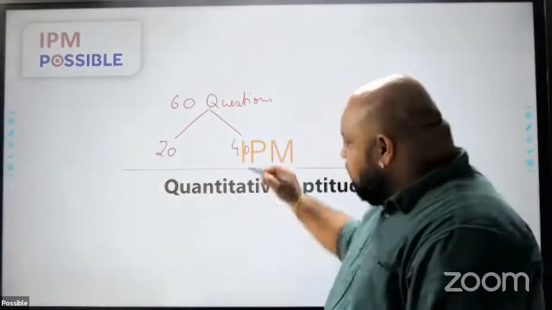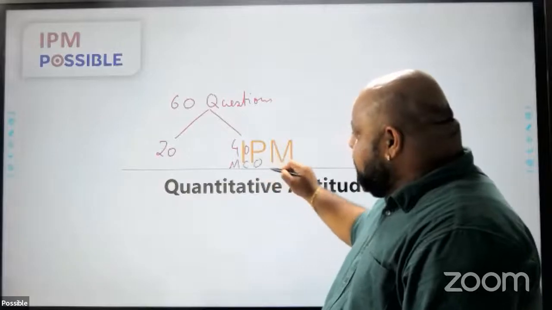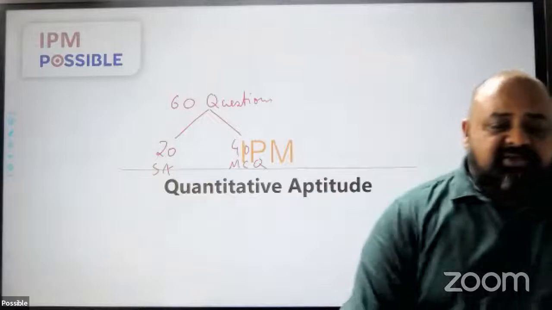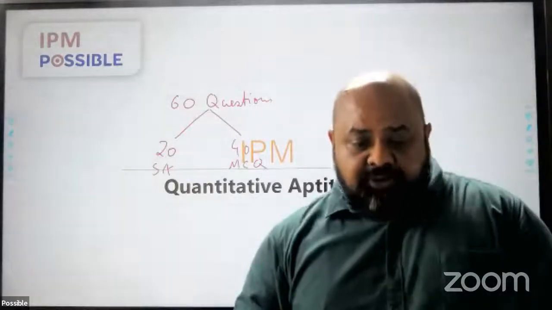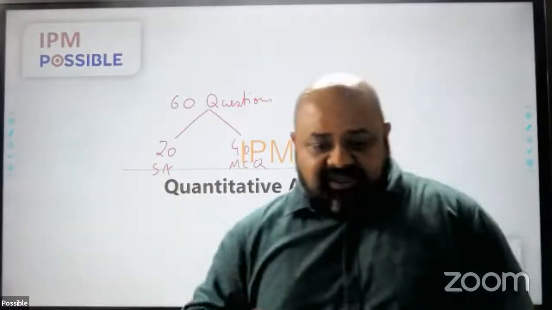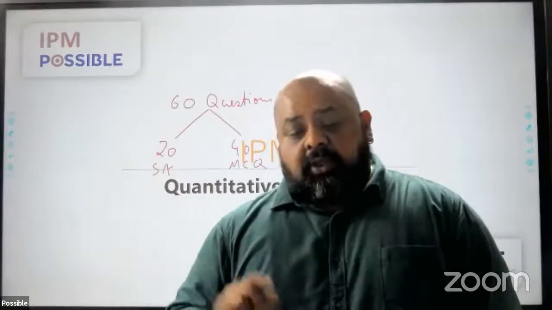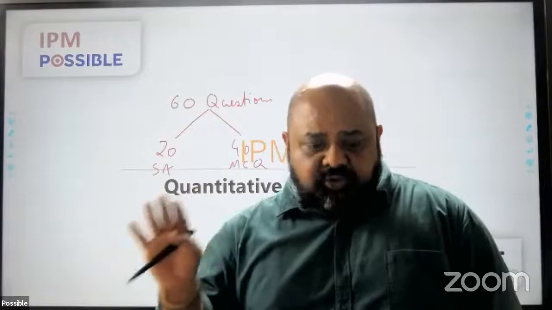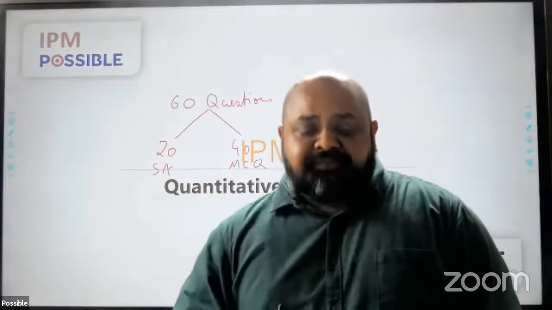The 40 were MCQ questions, multiple choice questions. These were short answer type. So for the first 20 questions, you did not have any options. You had to type a key in the answer, the final answer. And for 40 questions, you had options, and therefore you had to choose the right option. That is how it worked.